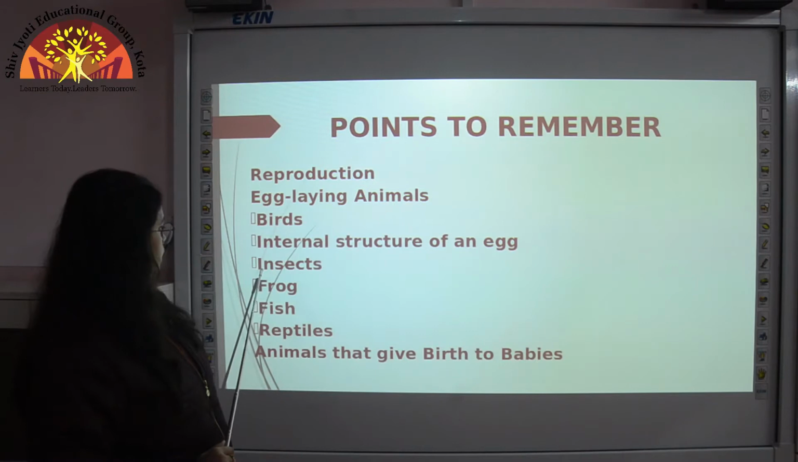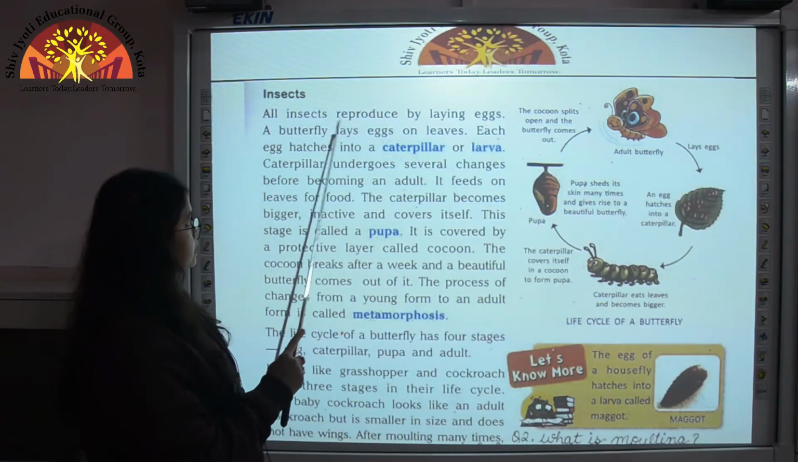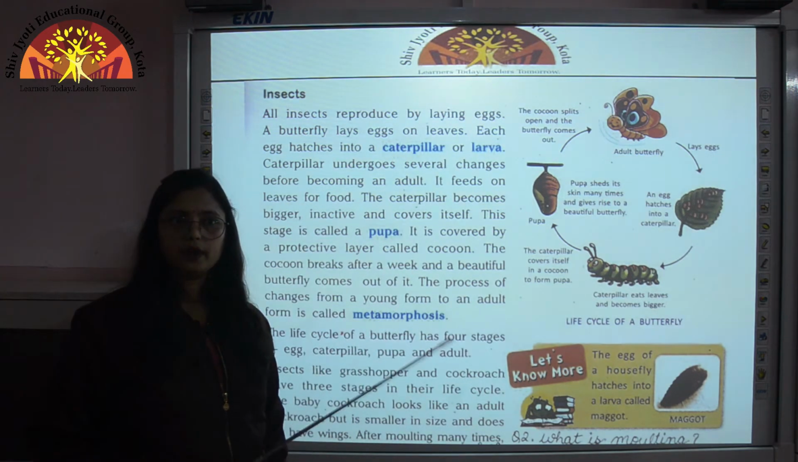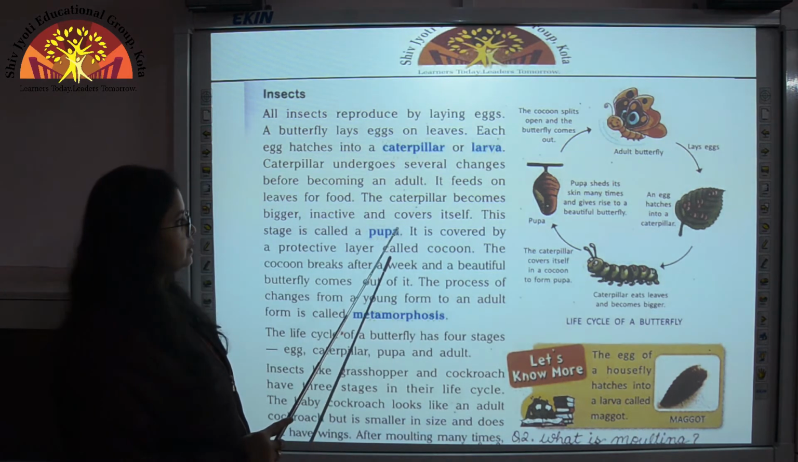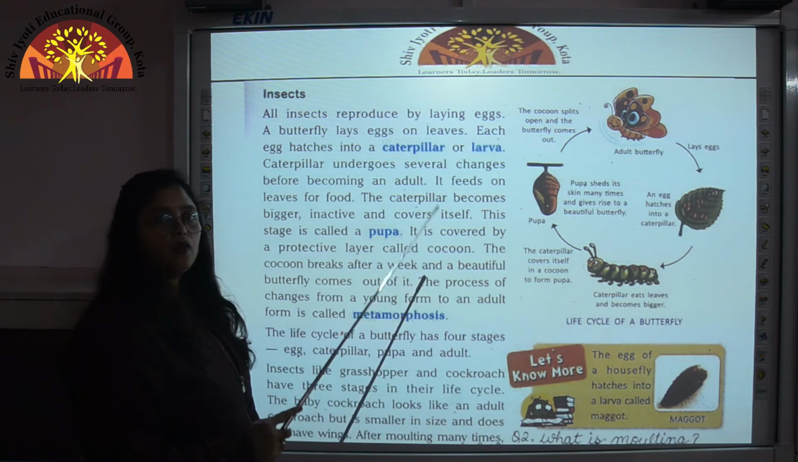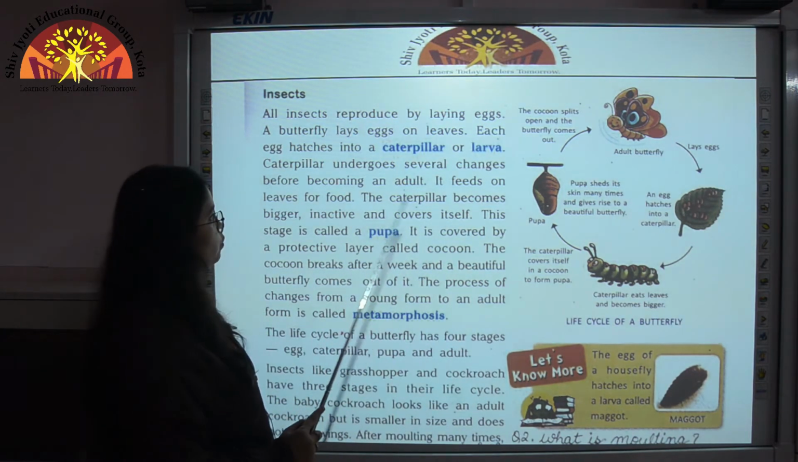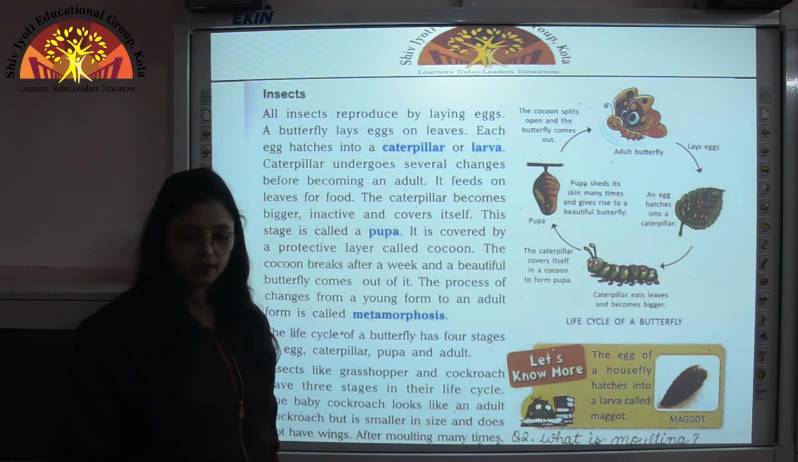Now we come to the another example, that is insects. So children, all insects reproduce by laying eggs. We have studied right now that all birds reproduce by laying eggs. Similarly, all insects reproduce by laying eggs. So here we will study the life cycle of a butterfly, as butterfly is also an insect. So let us see what are the different stages in the life cycle of a butterfly.